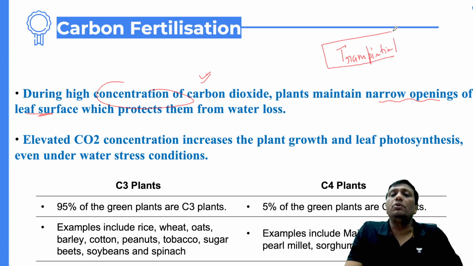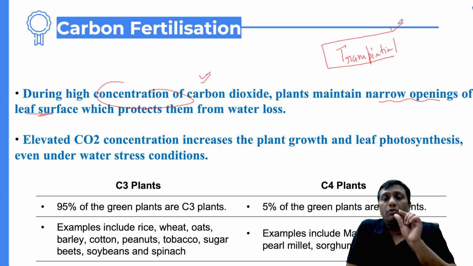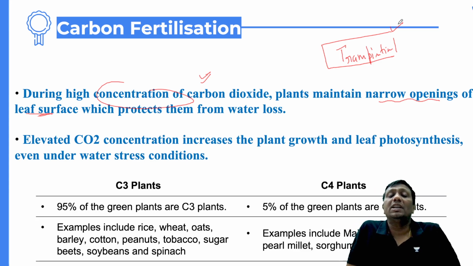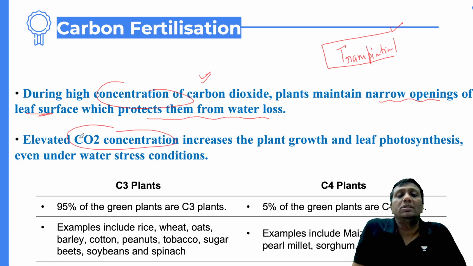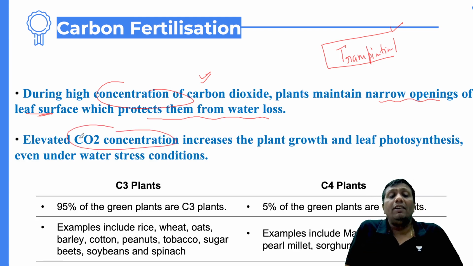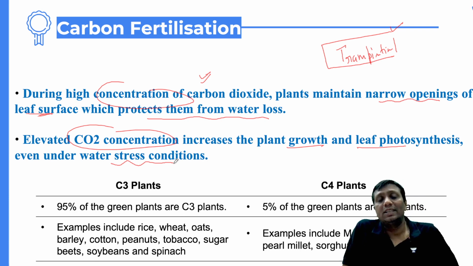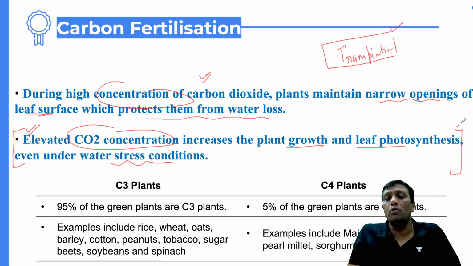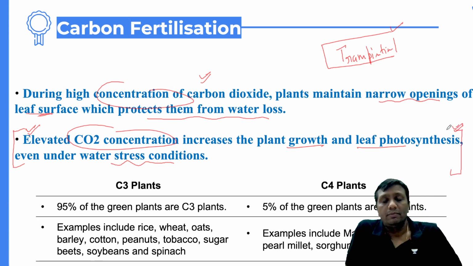More CO2 will reduce the stomatal pore opening, guys. That is the reason the transpiration rate reduces, and so the loss of water reduces. So ultimately, elevated CO2 concentration, on one side, is responsible for increasing photosynthesis and the growth of the plant. On the other side, it saves the plant against water stress conditions. This statement looks very contrasting, so many people can be confused. Whenever UPSC asks you, don't be confused by this.